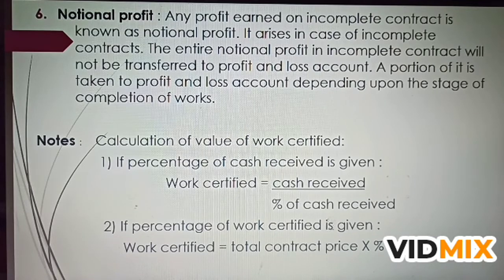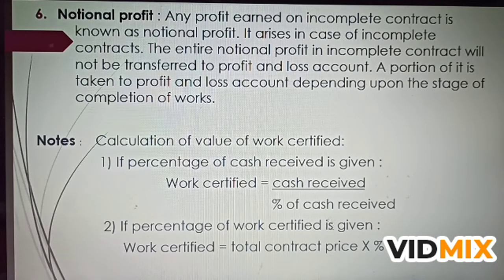So there are chances of calculating certain missing things. In a problem, sometimes the value of work certified may not be given. So we have to find out this value of work certified, because when we are going to take the work in progress in contract account, we are supposed to know the two components, that is work certified and work uncertified. So if the work certified is not given in the problem, we have to calculate it by making use of this formula.